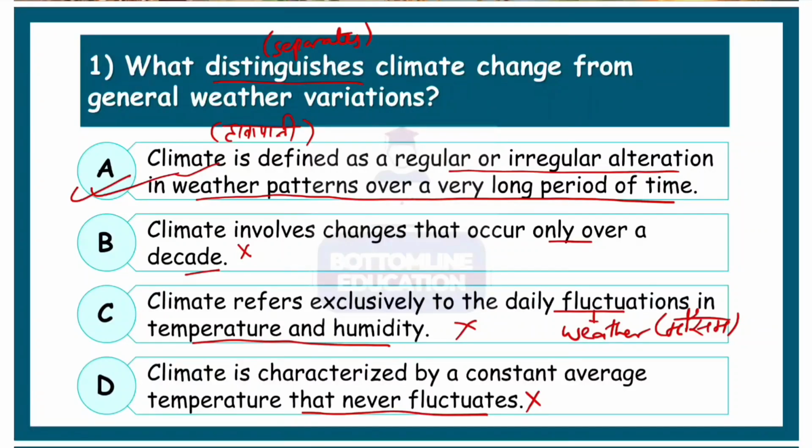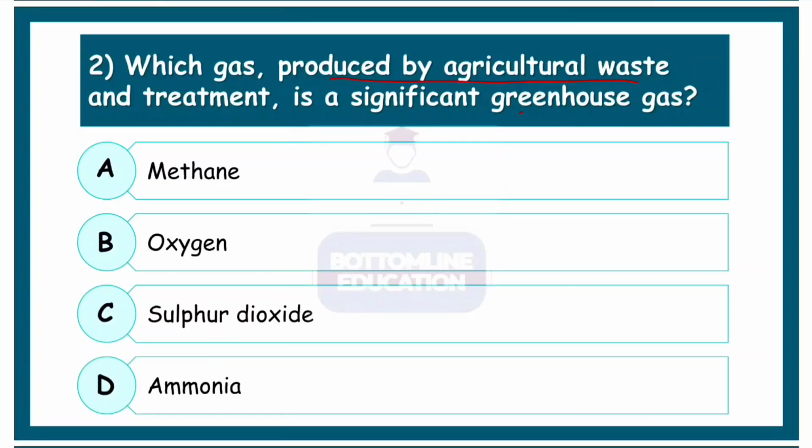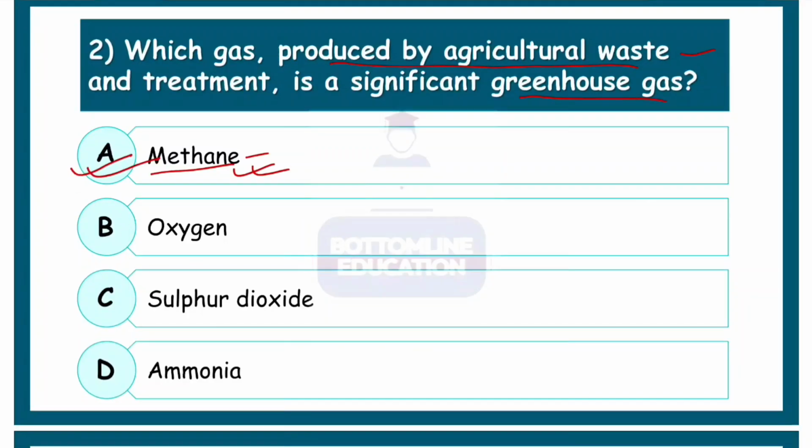That is correct. Which gas produced by agricultural waste and treatment is a significant greenhouse gas? Okay, so agricultural waste is basically responsible for producing much of the methane gas. It is produced through decomposing agricultural wastage and similarly animal dung and so on. So the correct option is option number A, methane gas.